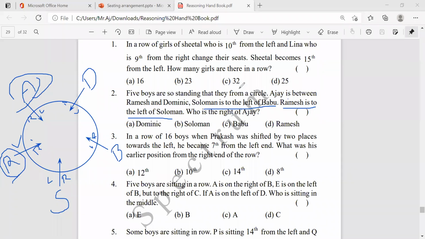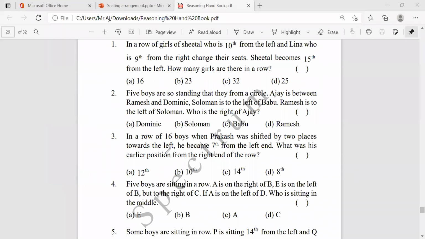Now I'm going to clear this. Now check the question of the fourth one. See what they're saying. 5 boys are sitting in a row.